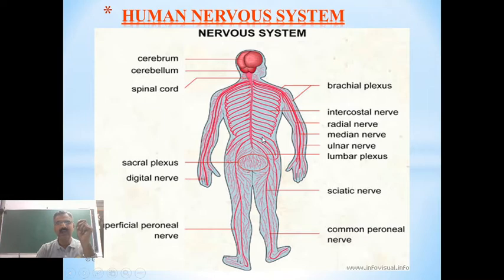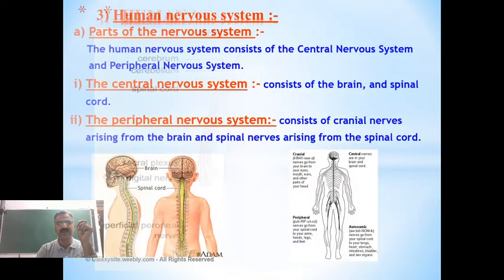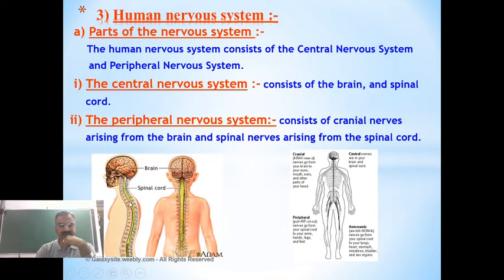So we have this nervous system here. You can see here parts of the nervous system: central nervous system, brain and spinal cord. This is the brain and also spinal cord. You can see the vertebrae. Have you seen the vertebrae?